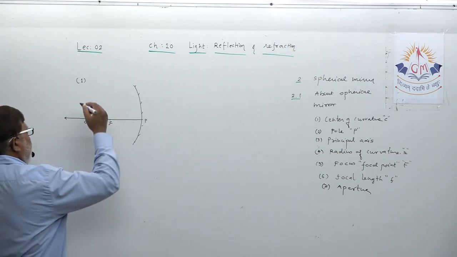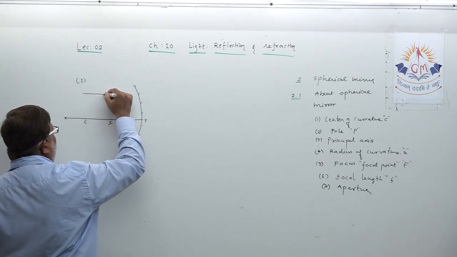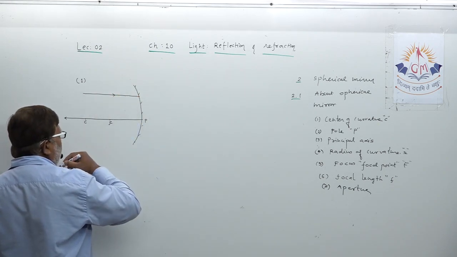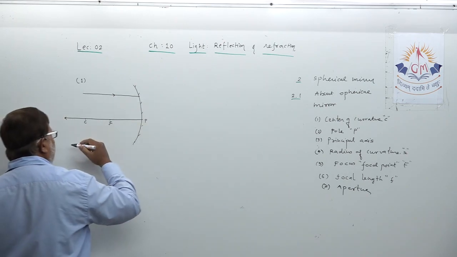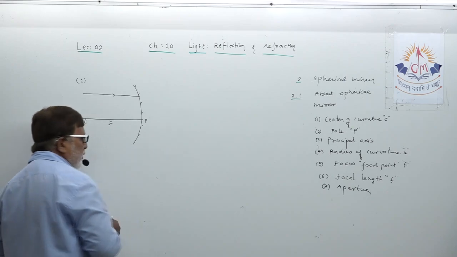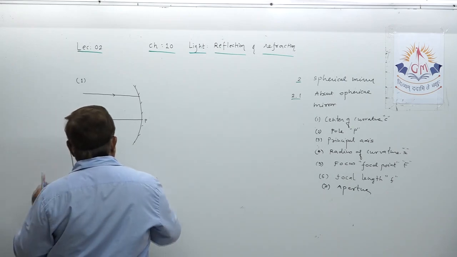So here, which rays are we going to use for formation of the image? The first, dear student: if a ray is parallel to the principal axis, after reflection from the mirror, it will pass through the focus.